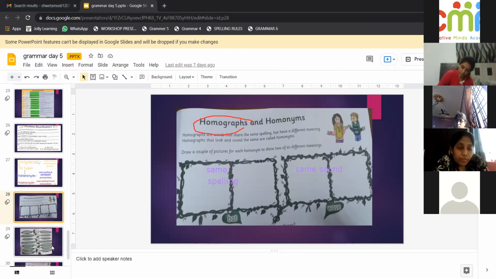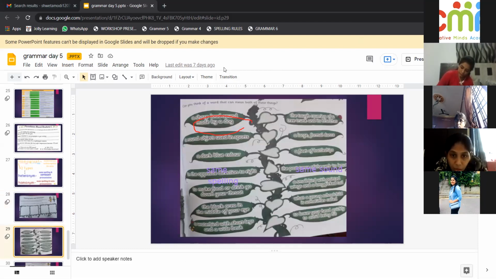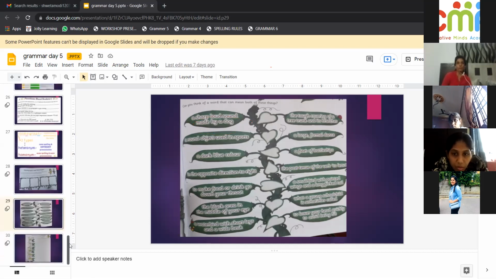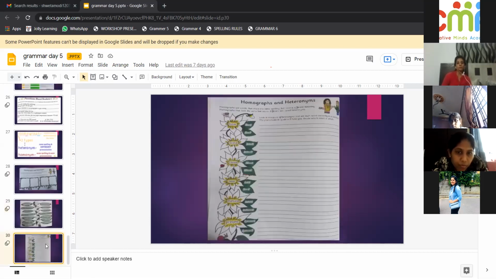Can you give more examples of heteronyms? Bark and bark. Sorry, these are homonyms, same spelling, same sound. Bark and bark, navy and navy. These are heteronyms, okay? They are homographs because spelling is the same, but their sound is different. So bow and bow, wind and wind.